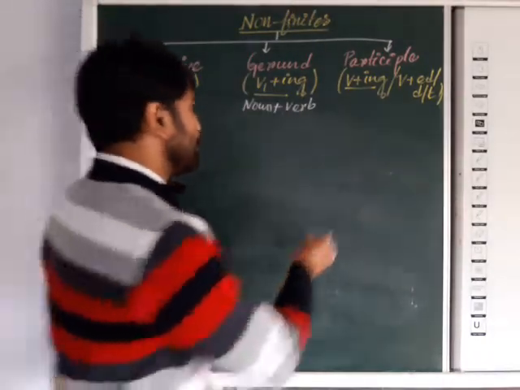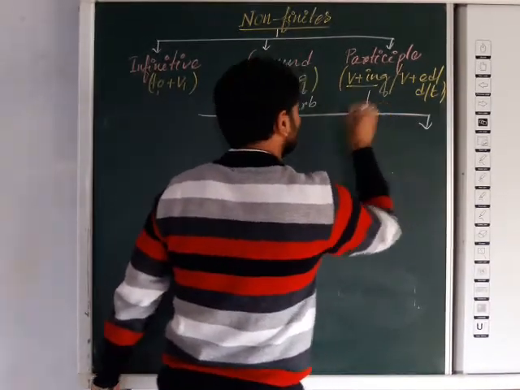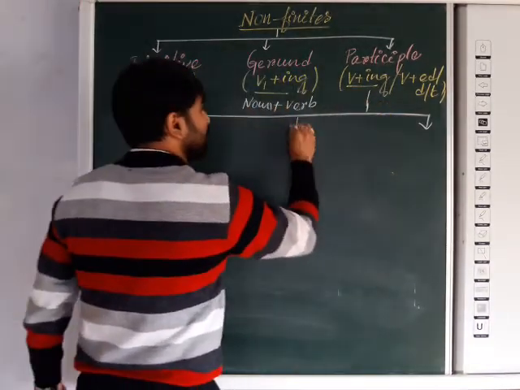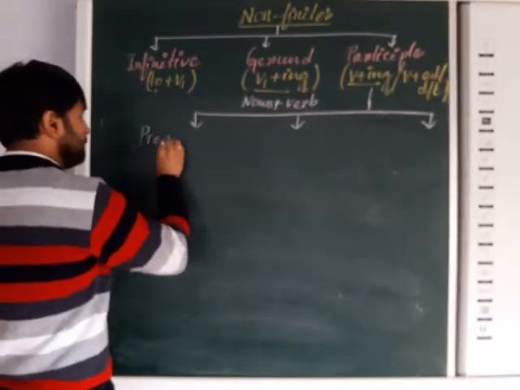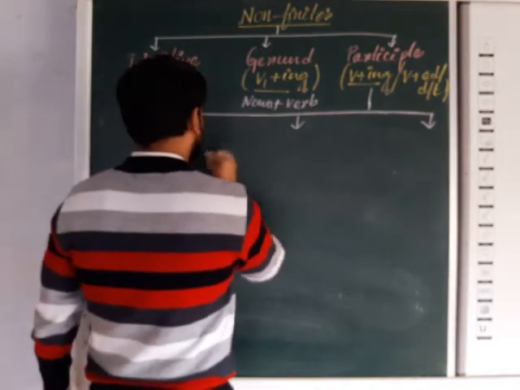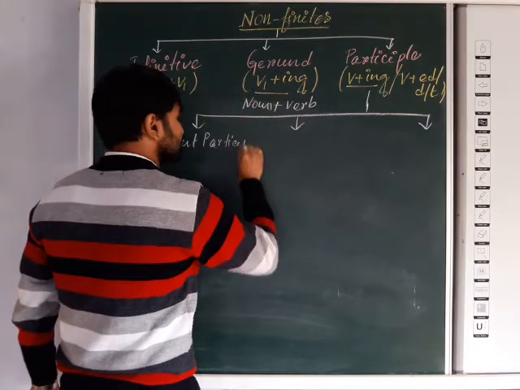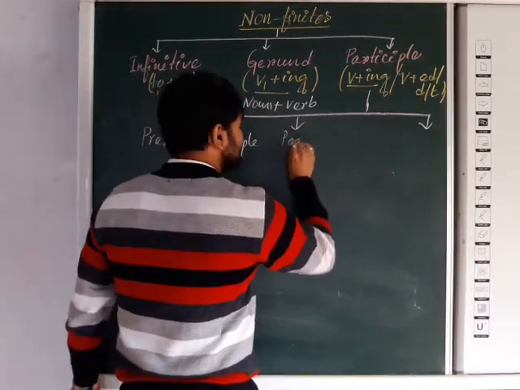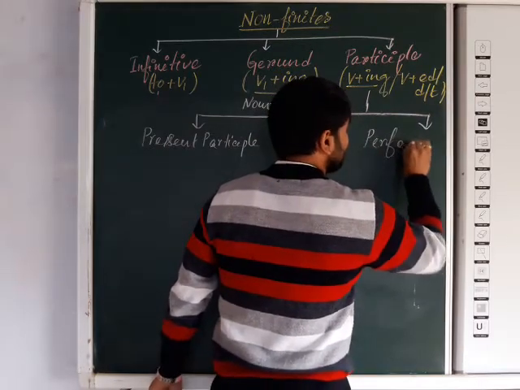As you know, participle is divided into three. First one, present participle. Next one, past participle. And last one, perfect participle.